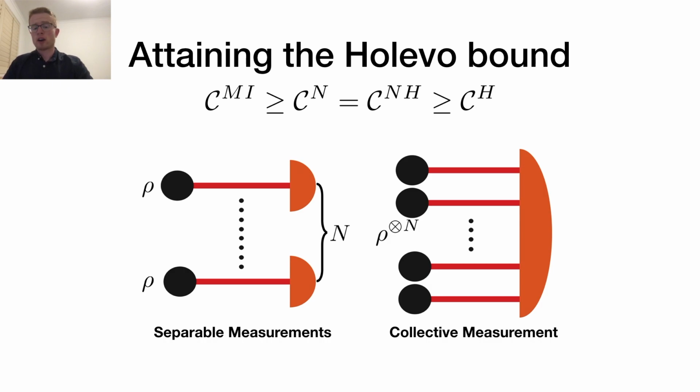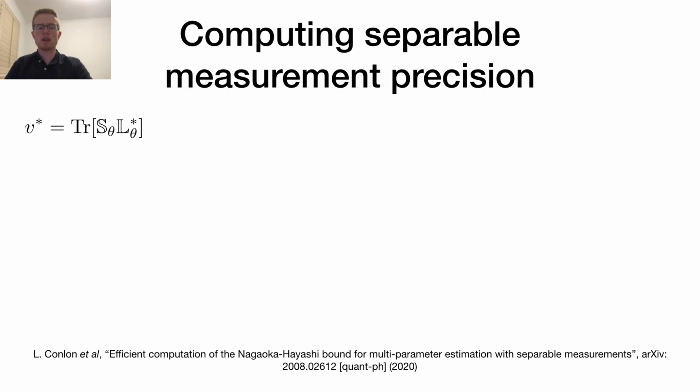In addition to requiring a complex collective measurement, the Holevo bound is in general only asymptotically attainable. This is the main motivation for our work. The Nagaoka-Hayashi bound, being a bound on separable measurement precisions, represents an experimentally feasible bound. This brings us to our main results.